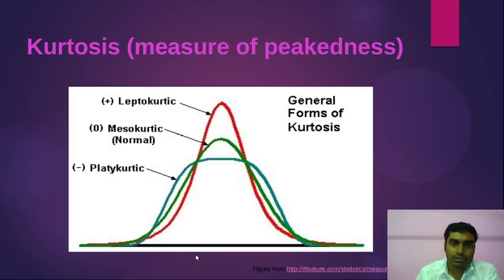Okay, now the next topic, that is kurtosis. Like skewness is the measure of asymmetry, kurtosis is used as the measure of peakedness. Suppose we have these three curves. You see that all three curves are alike, only the peakedness of this data is different. Peak means high point here, and they are different, right? So this one is the most flattened, after that is the normal one, and the red one is highly peaked. This highly peaked one is known as leptokurtic.